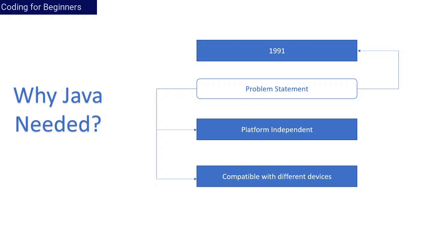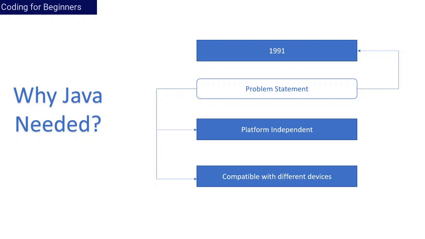Let's understand each point. What does platform independent mean? If you have written any source code in the popular language of that time, C, then that code, after getting compiled, generates a file which is specific to the operating system. Then the source code which is compiled for the Windows machine will not run on a Mac or Unix machine. We will dig into this point in the next slide.